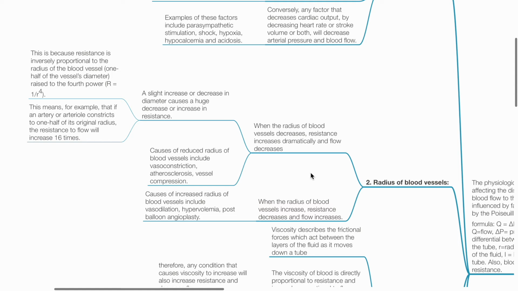Causes of reduced radius of blood vessels include vasoconstriction, atherosclerosis, and vasocompression. When the radius of blood vessels increases, resistance decreases and flow increases. Causes of increased radius of blood vessels include vasodilation, hypervolemia, and post-balloon angioplasty.